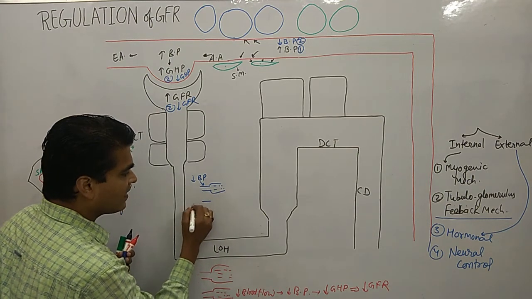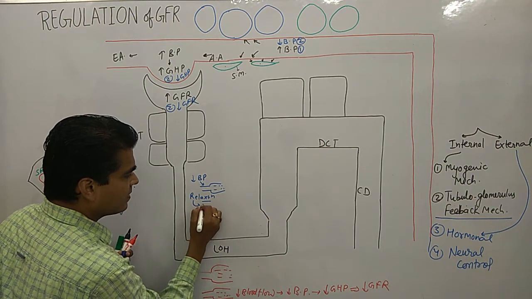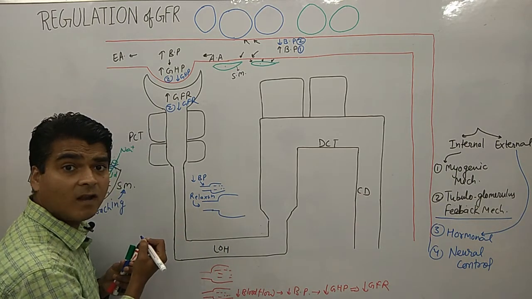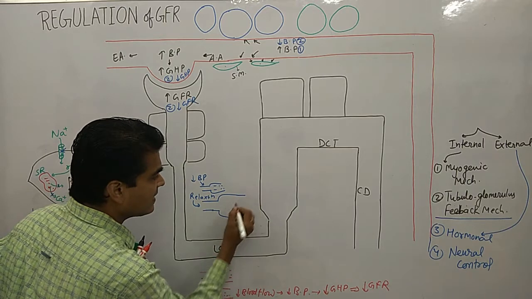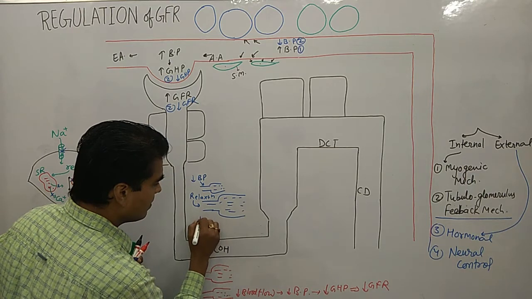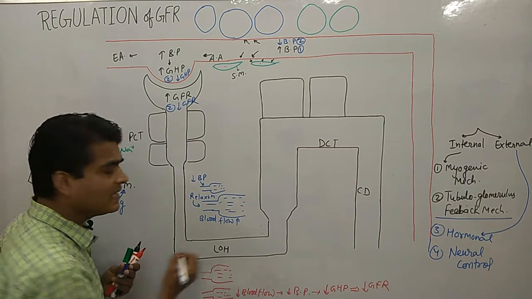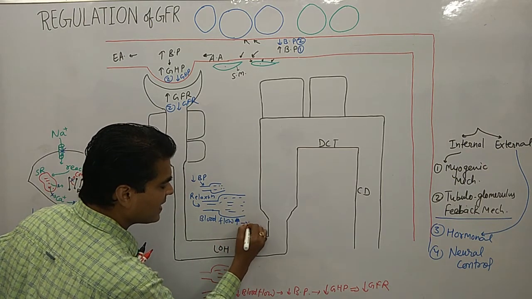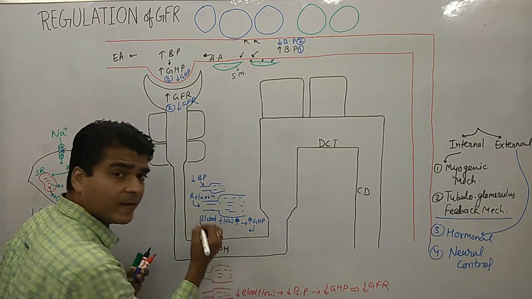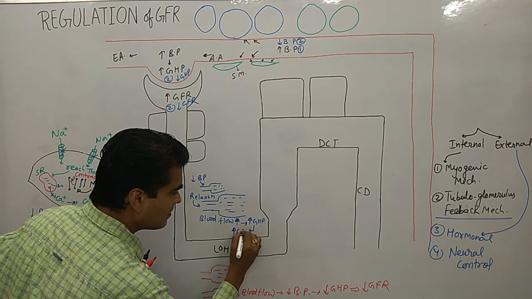But what happened after relaxation? This is the condition of relaxation. So in that condition, there is relaxation in the muscle wall. The afferent arteriole is increasing its diameter. Now a high amount of blood is flowing. Blood flow increases. So due to increase in blood flow, there is increase in hydrostatic pressure. Hydrostatic pressure goes up, then there is an increase in GFR.